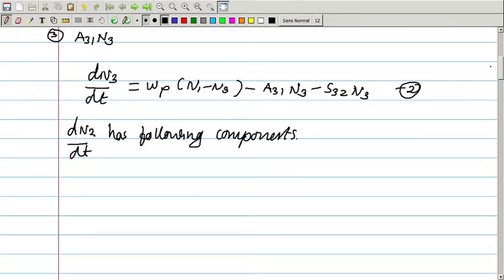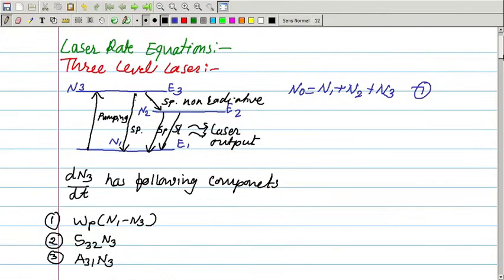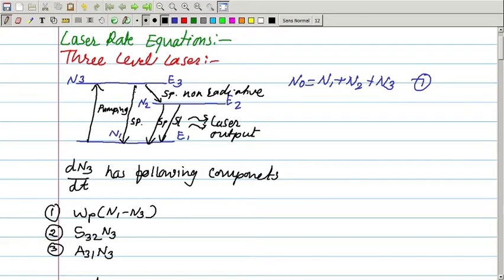So, what are the components of N2? If you see the transition from E3 to E2, that adds to the number of atoms, right. The spontaneous non-radiative transition from E3 to E2 gives rise to an increase in the number of atoms. Again, from E2 to E1, there are two kinds of transition: one is the spontaneous transition and another one is the stimulated transition.